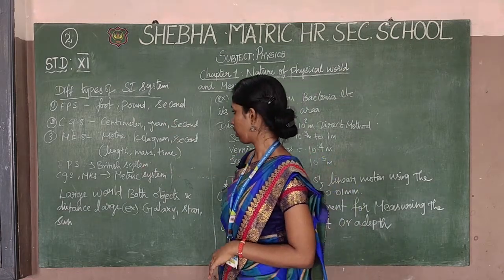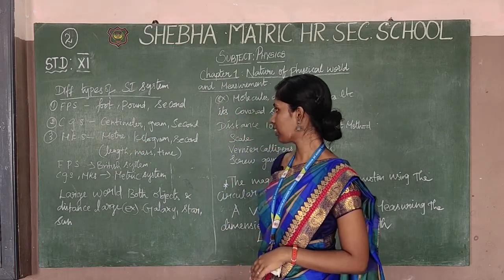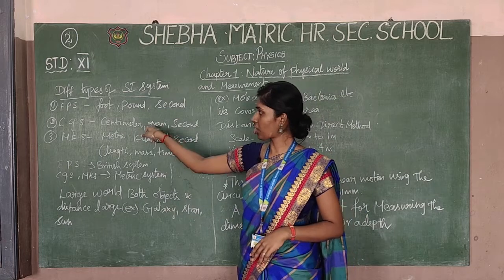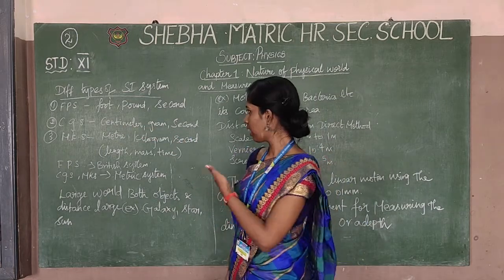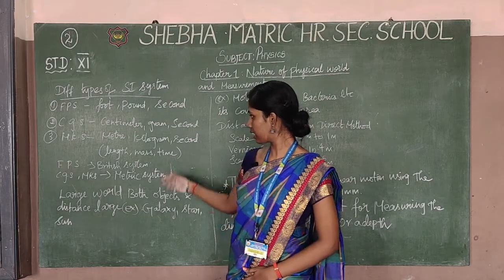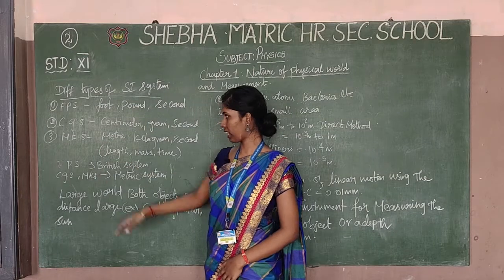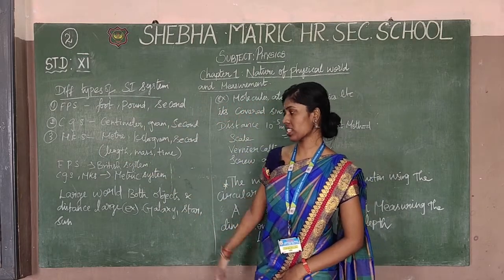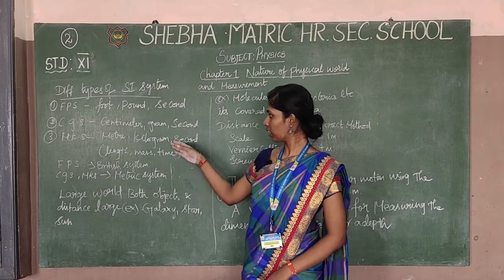The second one is CGS. CGS is centimeter, gram and second. The centimeter is related to length, the gram to mass, and the second to time. The third one is MKS. This is all in the International System of Units. MKS is meter, kilogram and second.